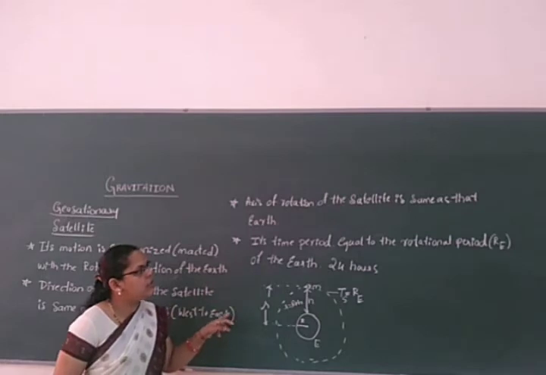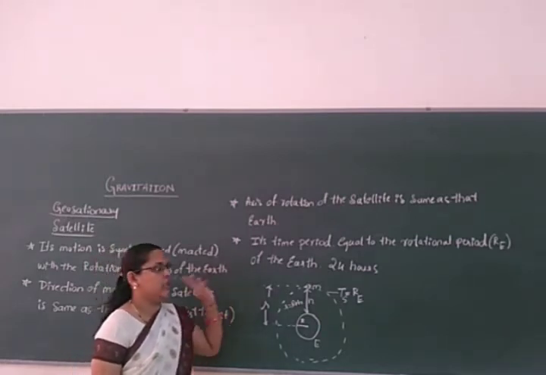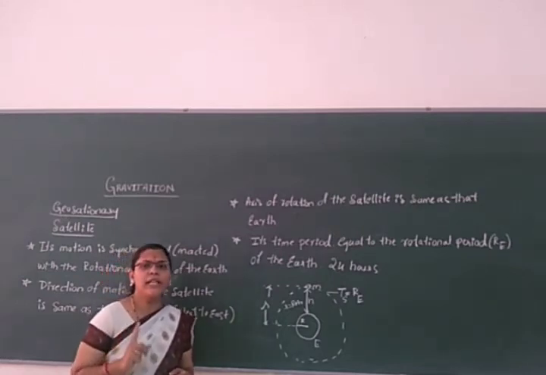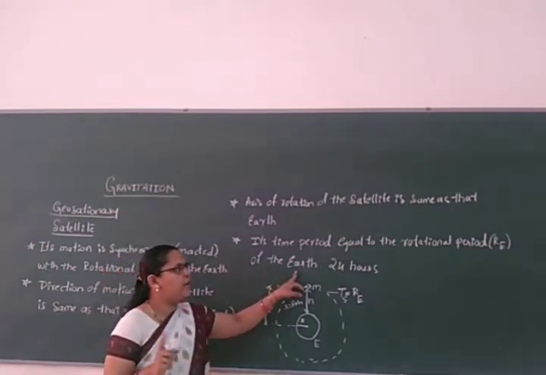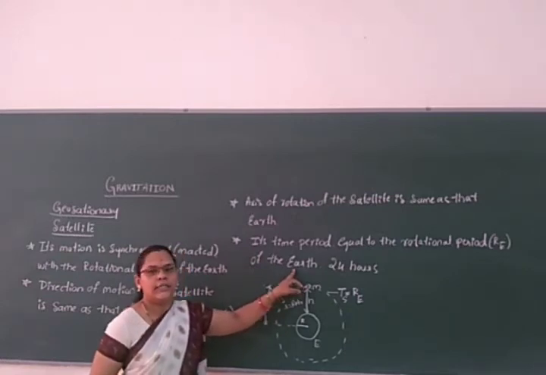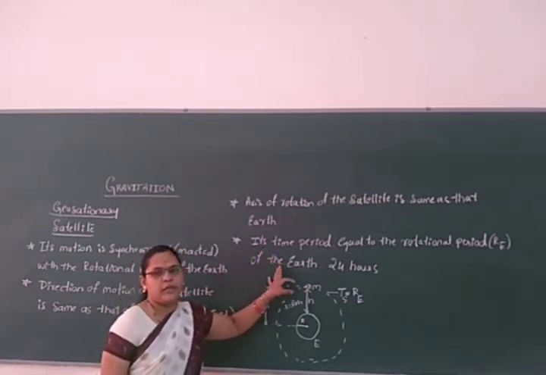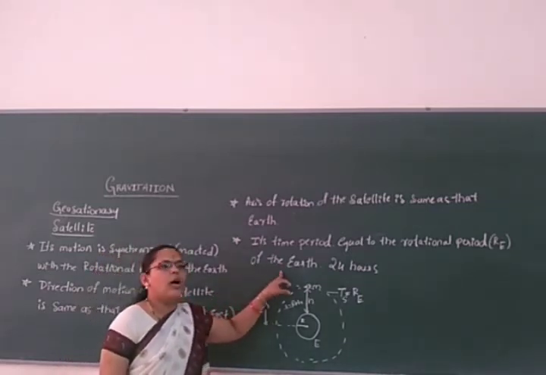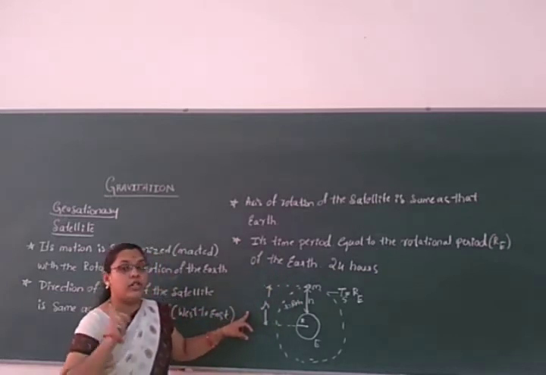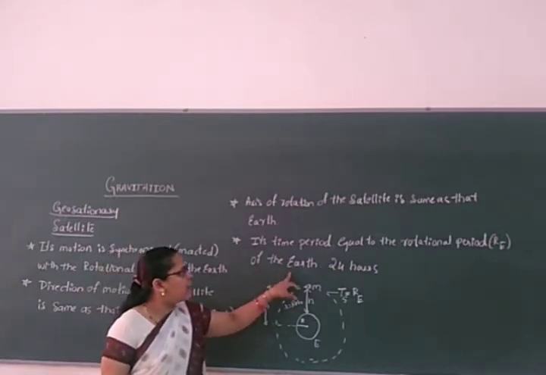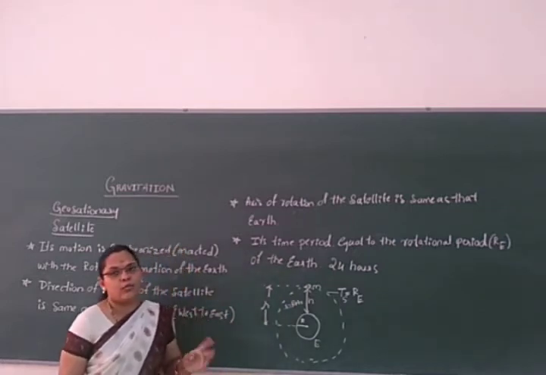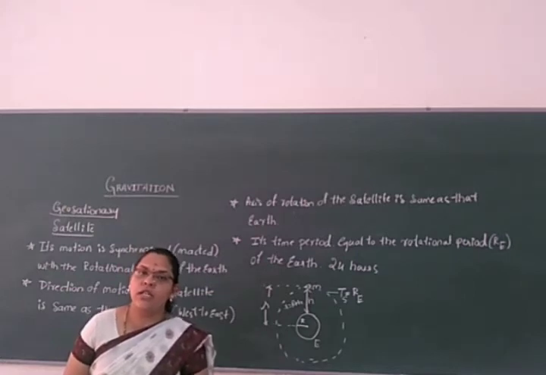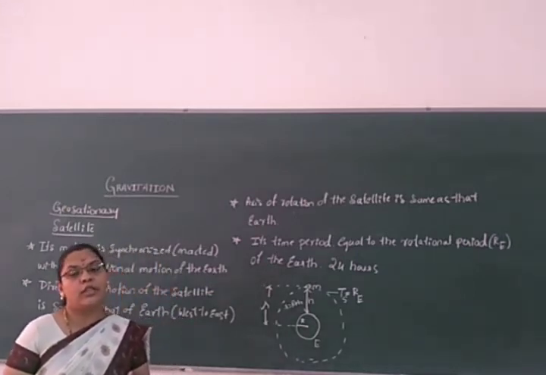Then its time period is equal to the rotational period of the earth. See how much time the earth takes to complete one rotation; the same time period is taken by the satellite. One day means 24 hours, the time taken by the earth to complete one rotation on its own axis. That is the same as the time period of the geostationary satellite. So the time period is the same, the axis of rotation is the same, and the direction of motion of the geostationary satellite compared with the rotation of the earth is also the same.